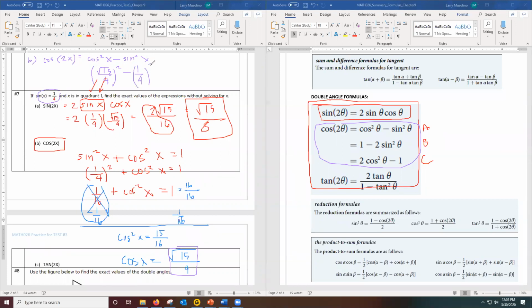Now I'm just going to clean this up. The square root of 15 squared is just 15. And then when I take the 4 squared on the bottom, that's a 16. And then in the back here, 1/4 squared is just 1/16. So I'll just subtract these fractions. That looks like 14/16 or 7/8.